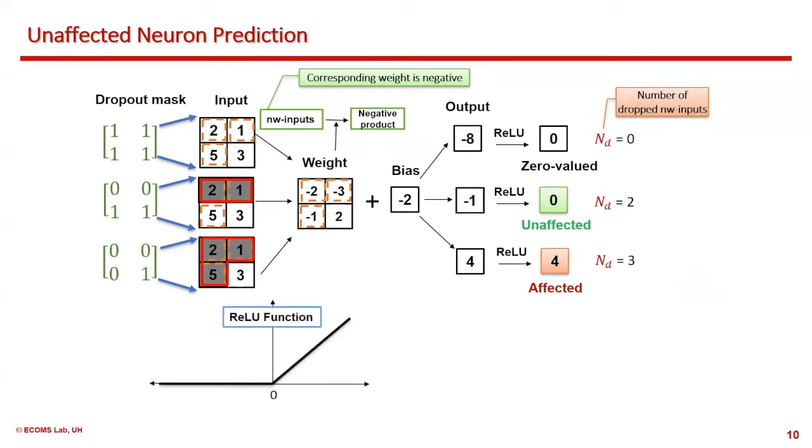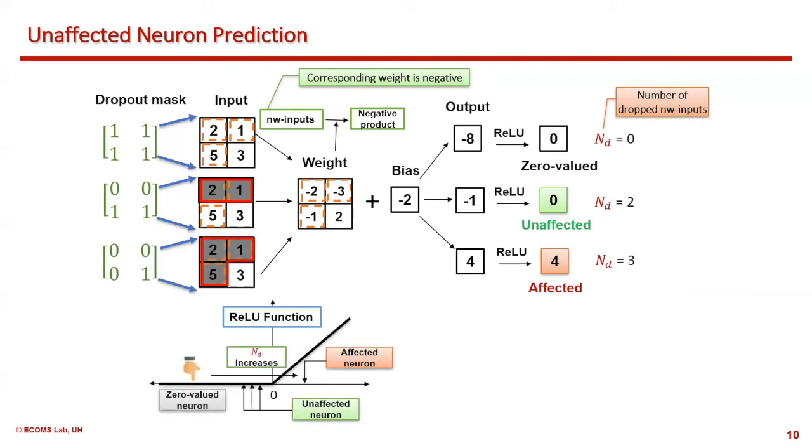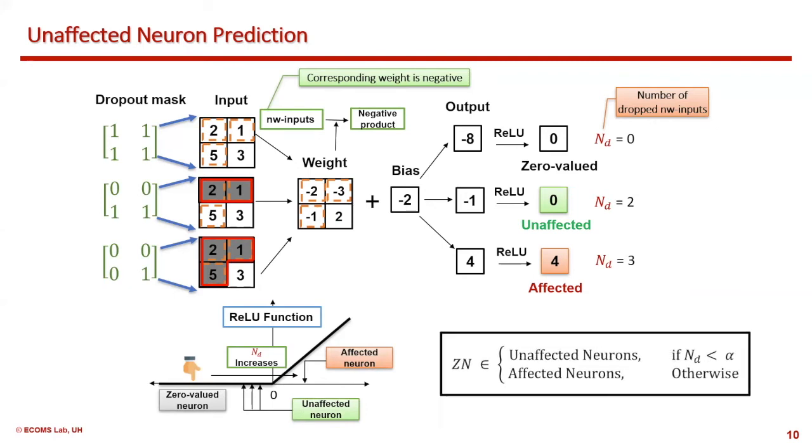The following animation explains how ND impacts whether the neuron is affected or not. Finally, we propose the following criterion to identify those unaffected neurons.